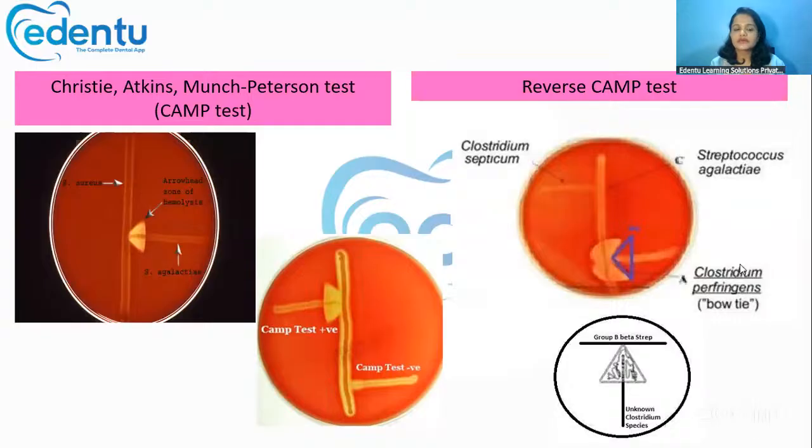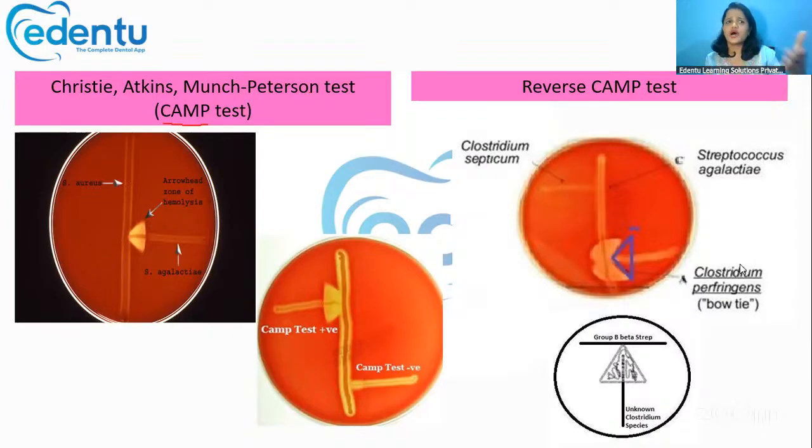Now, there is something called the CAMP test and reverse CAMP test. CAMP refers to the Christie Atkins Munch-Petersen test. This CAMP test is used to identify group B streptococci, especially Streptococcus agalactiae.